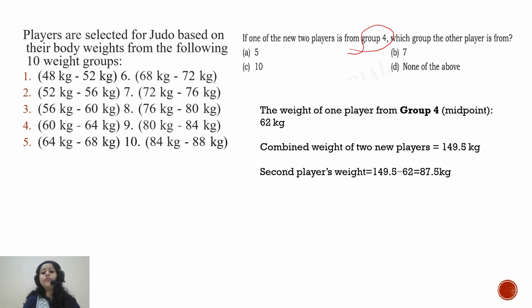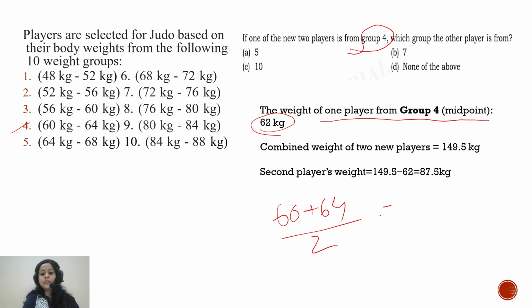So the weight of one player from group 4, if we go by the midpoint calculation, considering the midpoint formula, his weight can be 62 kg, that is 60 plus 64 by 2. So this is the midpoint.